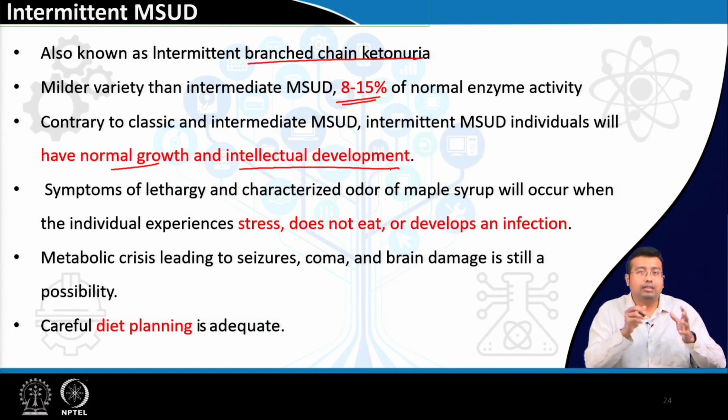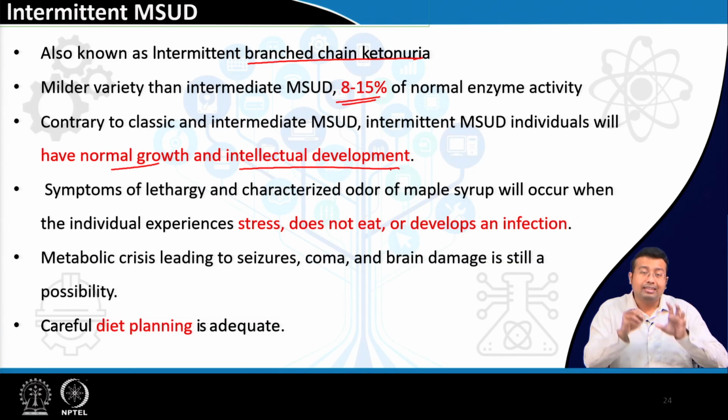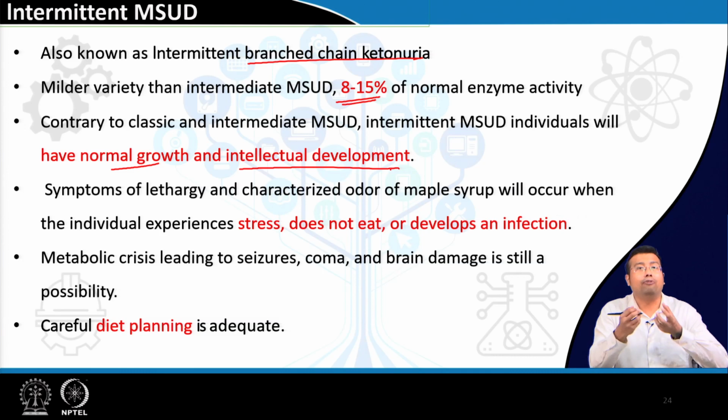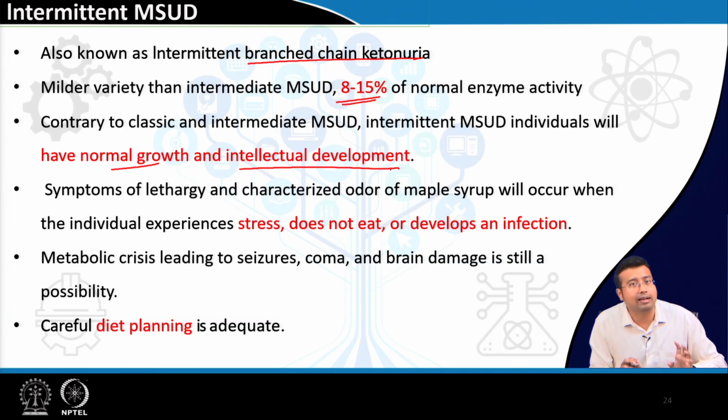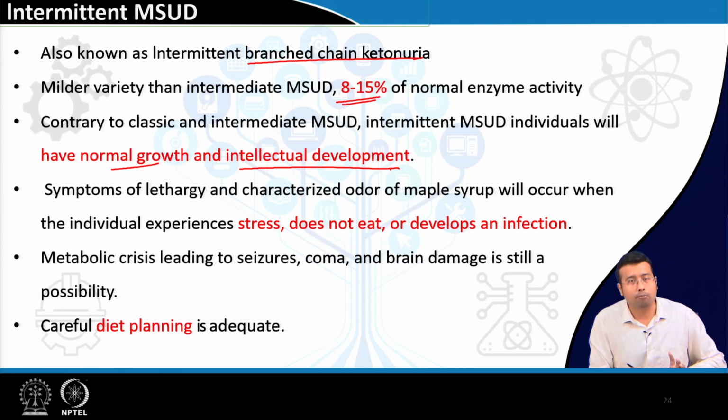Why? Because with 15% enzyme activity, generally there is no problem. So, it will not be diagnosed unless there is a crisis situation, when there is muscle degradation and increased catabolism of branched chain amino acids. Only then will this lead to a problem.